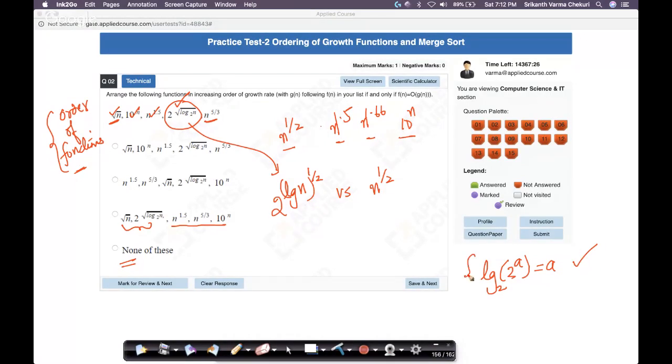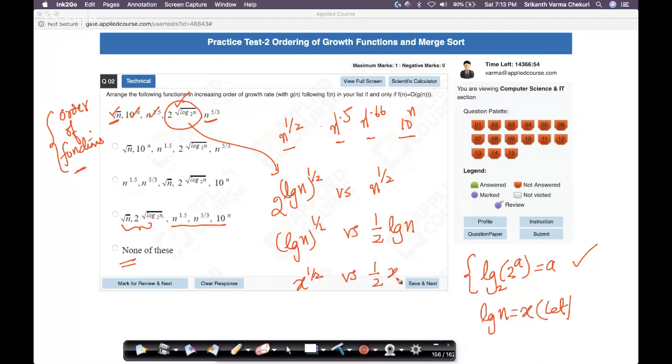Again, we have used all of this in the previous practice test. We're just reusing the same concepts here. So this would become log n power half. This one versus, if you take log of the other, it becomes half of log n. If you imagine log n as x, what is this term? This term is x power half. What is this term? This is half of x, power 1.